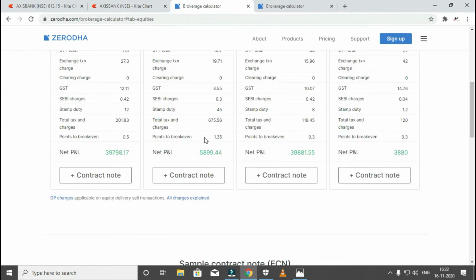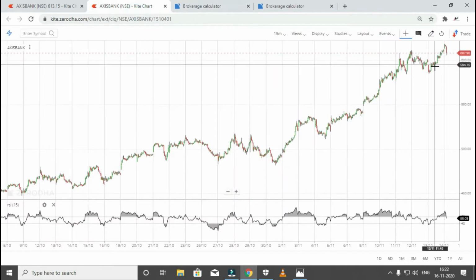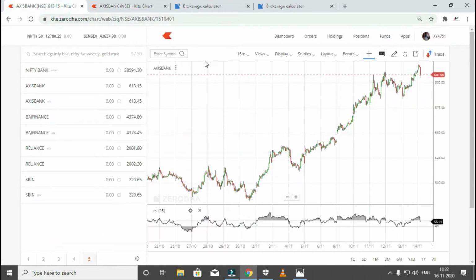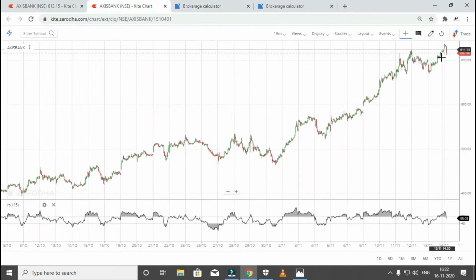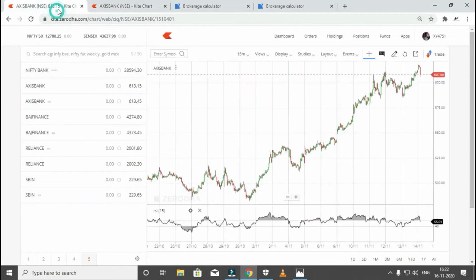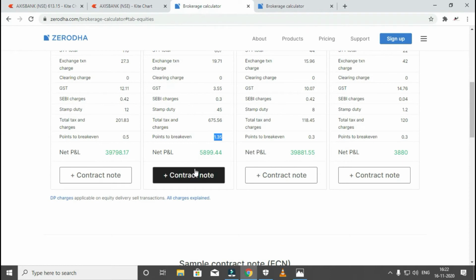See, break even point is 1 rupee 35 paisa. It means you bought at 600 rupees and you are selling at 613 rupees 15 paisa, and you are just paying 1 rupee 35 paisa. It's not 1 point, it's 1.35 paisa, it's not rupees, 1.35 paisa is the break even. Now how many points did you capture? Here you captured around 13 points, right? So in 13 points you are just paying 1.35 paisa as brokerage itself. So your net profit is